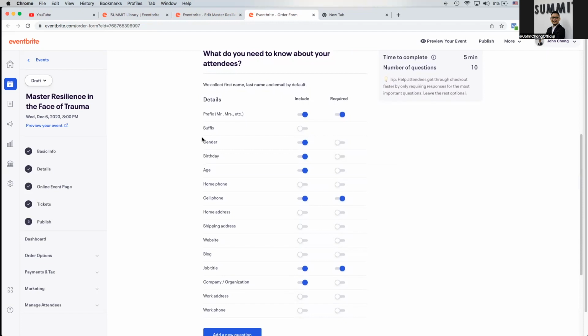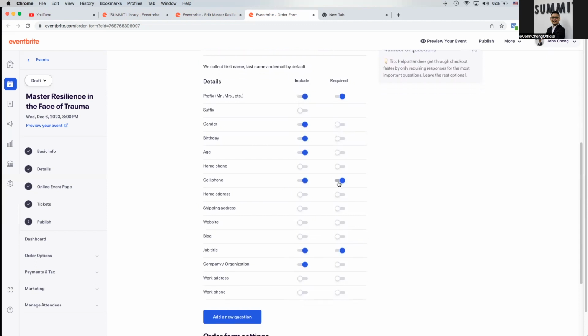I need the prefix, required. Gender is optional, birthday is optional, age is optional, the cell phone is required. This is where I'll be able to do my pre-event, post-event follow-up with them in case I'm not able to reach out to them via email. So contacting them directly on their cell phone is definitely one of the most effective, efficient ways, in my opinion. That's why it is required.